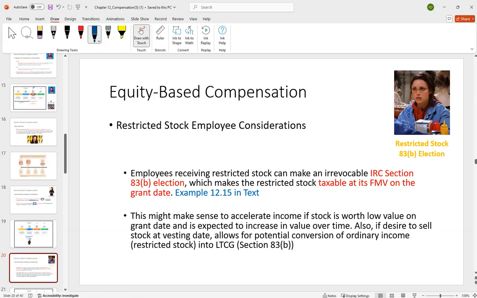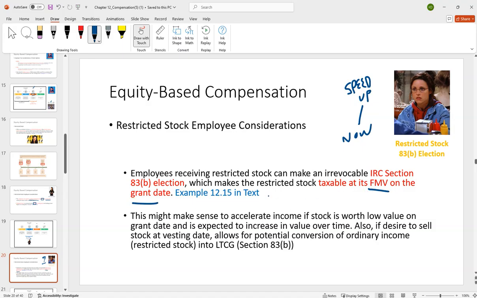One of the things with restricted stock is that it is possible for the employee receiving it to make an 83(b) election. Here we have Susie, so it kind of looks like Elaine, but it's a different character, theoretically. The idea with this is we're going to speed up whenever it's taxable. In other words, it's going to be taxable more now, on the front end, on the grant date, for the fair market value.